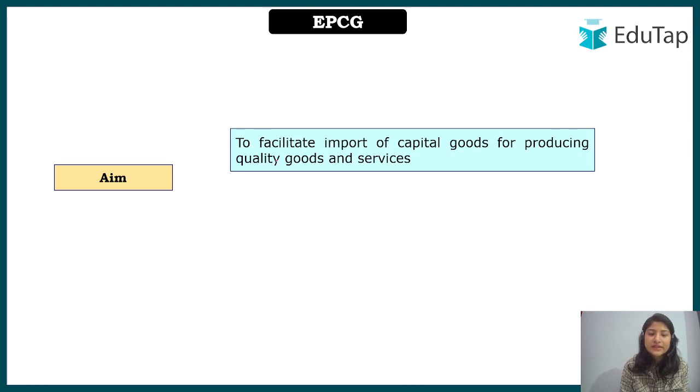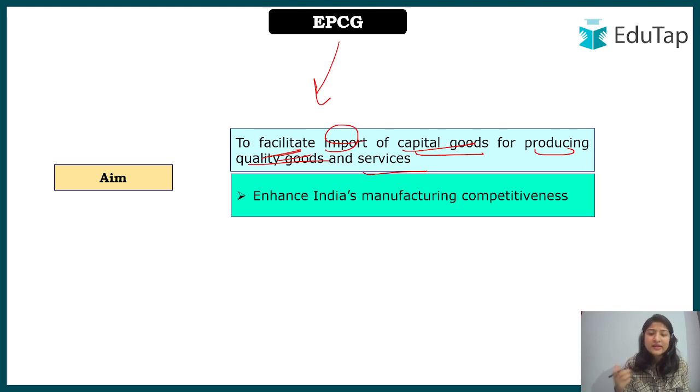The aim of this scheme is to facilitate the import of capital goods, and these capital goods will be used for producing quality goods and services in India, and then these quality goods and services can further be exported, and we can have more foreign capital generated in India. That will come with the help of these exports, and this will help enhance India's manufacturing competitiveness, because ultimately we want to be a global leader. So this incentive given by the government will help in manufacturing competitiveness. They'll ask for and buy more and more capital goods for making better products and services.